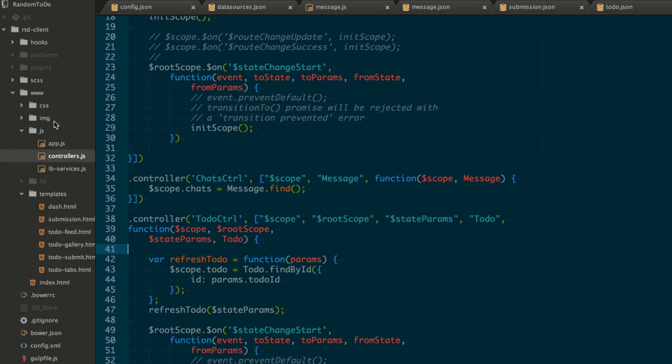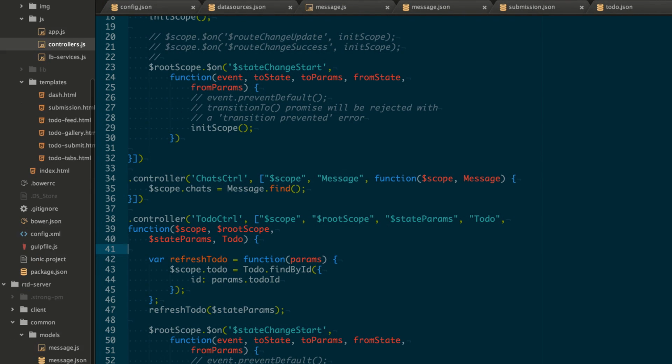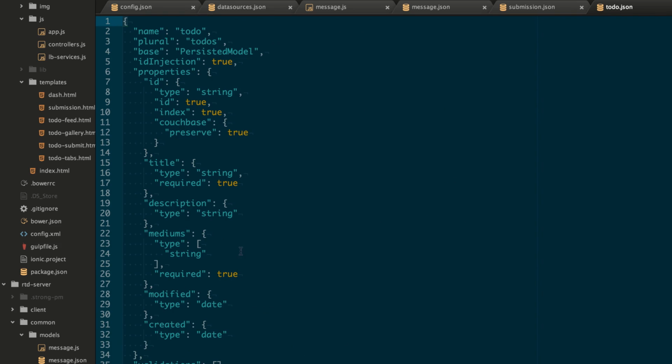So here is our code. Let's take a look at the server code first. We're using Loopback, and this is our model definition for the to-do entity. It has an ID, of course, title, description, mediums, because we did plan on potentially supporting audio or videos as well as pictures. We also have timestamps for modified and created dates. And there are other relationships, too, of how messages connect to to-dos, so you'll see that in the demo. And also submissions for each of the to-dos made by our users.